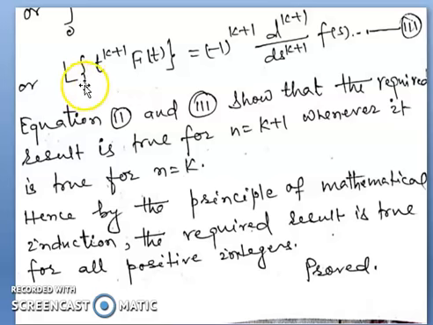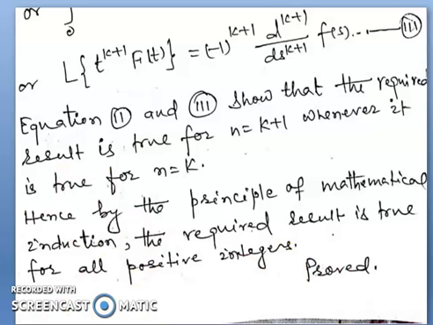Therefore L of t to the power k plus 1 f(t) equals (-1) to the power k plus 1 d to the power k plus 1 divided by ds to the power k plus 1 of F(s). This is equation number 3. Now equations 2 and 3 show that the required result is true for n equal to k plus 1 whenever it is true for n equal to k. Hence, by the principle of mathematical induction, the required result is true for all positive integers. Hence proved.